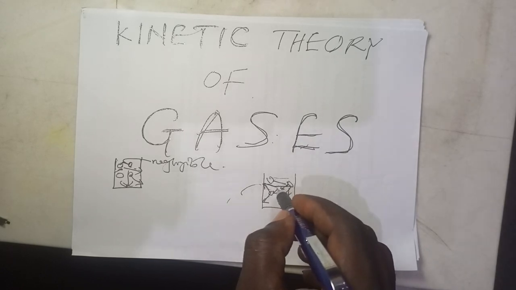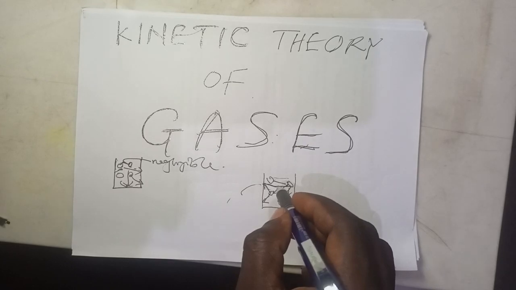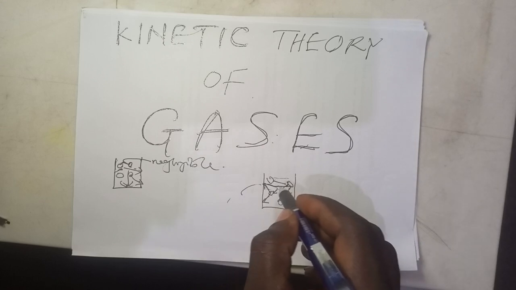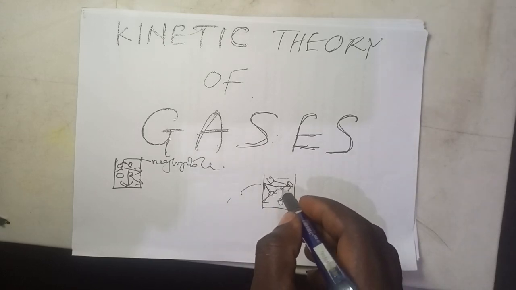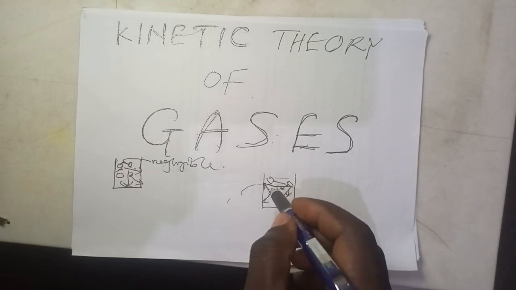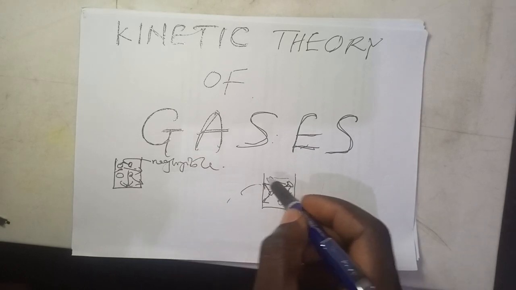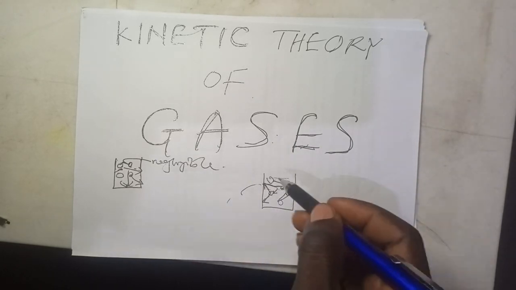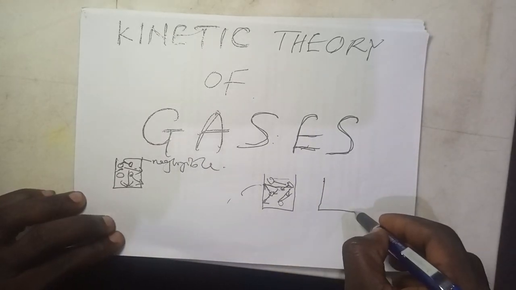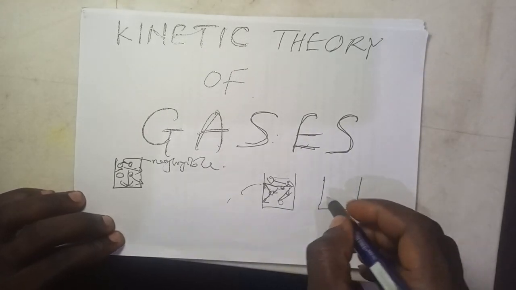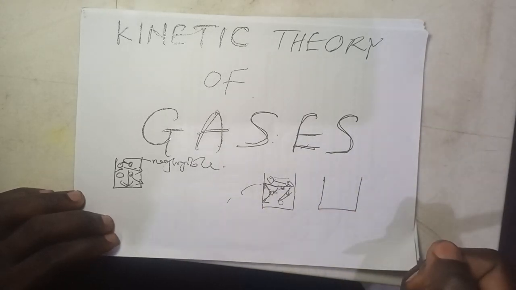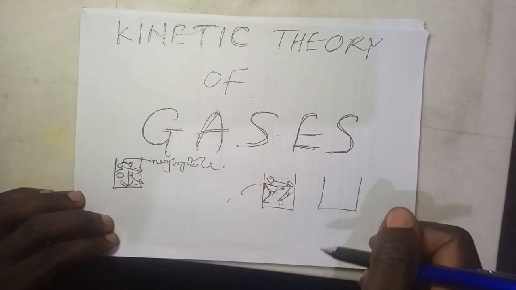So number four: the collision of gas molecules is perfectly elastic. What do you mean by perfect elasticity in this case? It means that both the kinetic energy and the momentum are conserved. Let me also explain it this way: when you talk about elasticity, when you draw a rubber, it tries to come back to its original position.